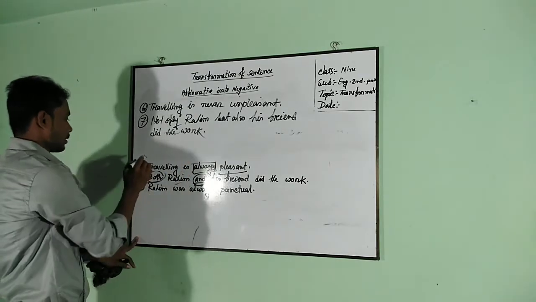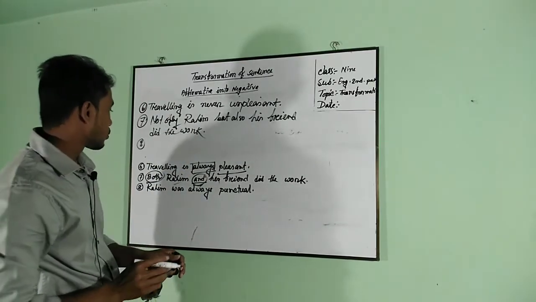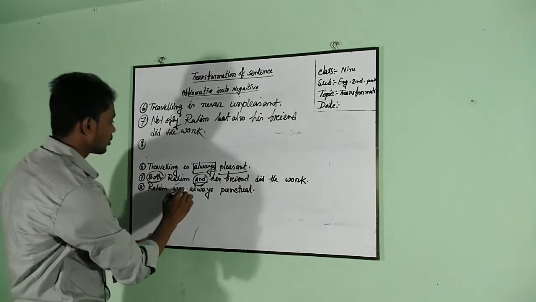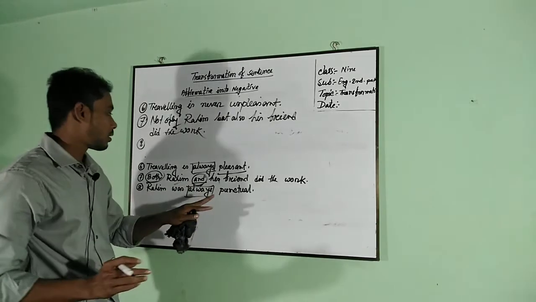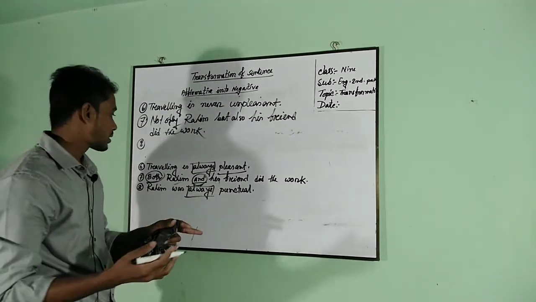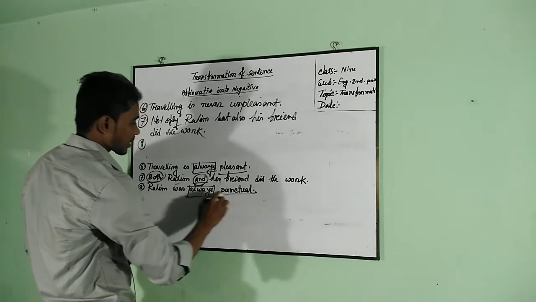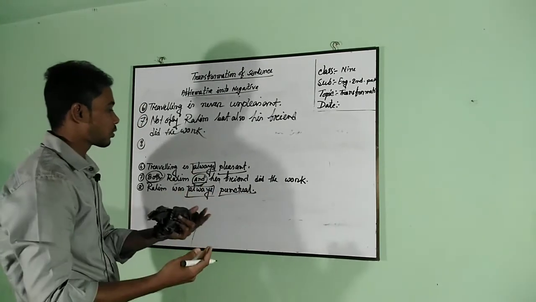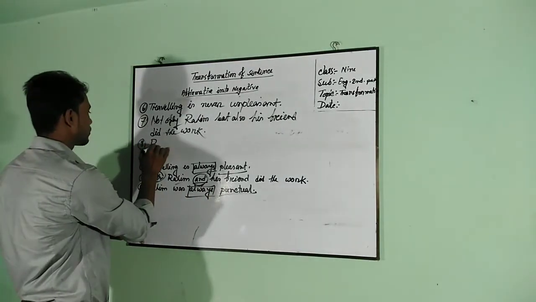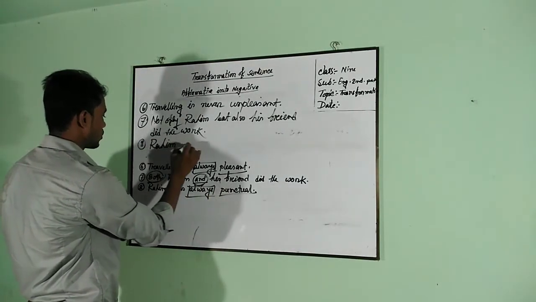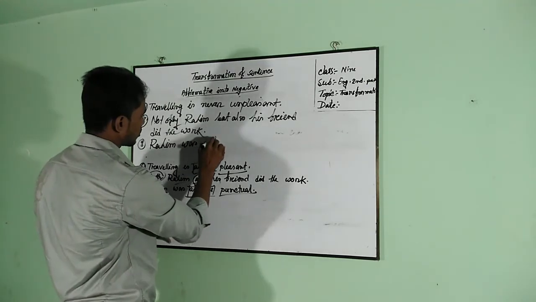Okay. Number 8. Rohim was always punctual. Here we find another example of always. Instead of always we should write never, and instead of punctual we should write the opposite form of punctual, that means late. Rohim was never late.